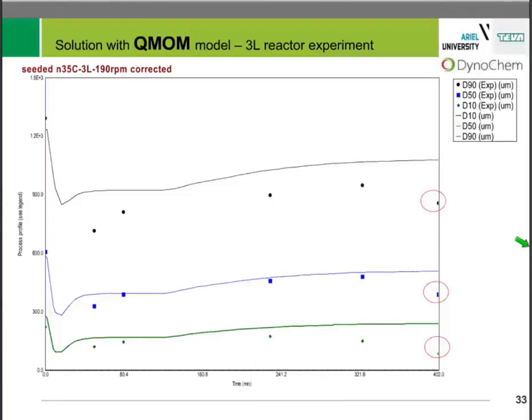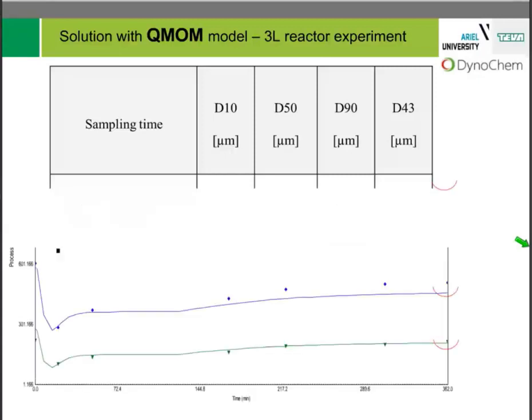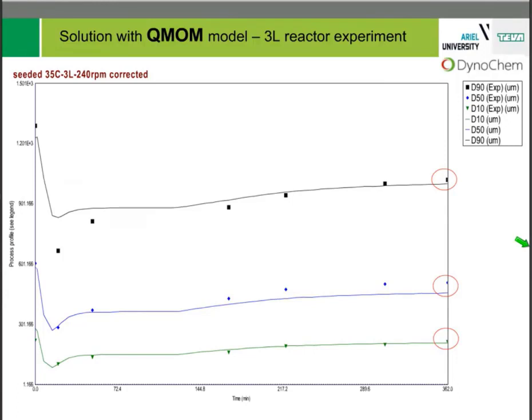So now we did another experiment in the 3-liter reactor. We did another set of sampling, with sampling just before filtration and sampling of the dry product, and you can see in the table that there is quite a difference in the final PSD. So refitting this to the new set of parameters of PSD evolution, we got the span and the PSD evolution.